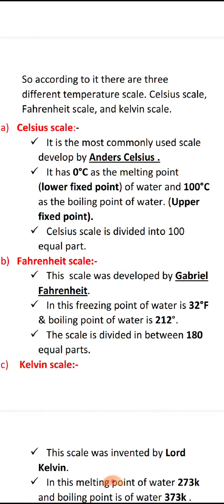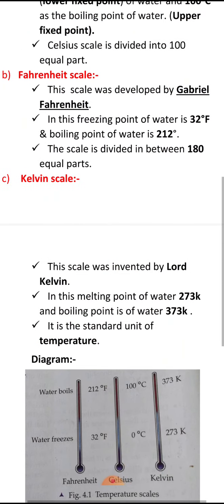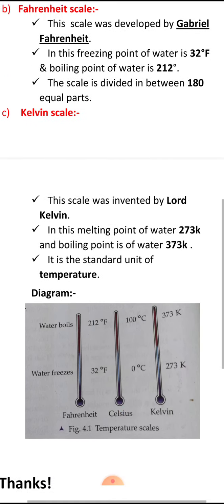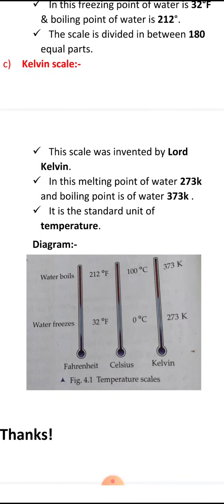The melting point is 32 degree Fahrenheit. Boiling point is 212 degree Fahrenheit, and the number of divisions is 180. Then the Kelvin scale, the scale was invented by Lord Kelvin. The melting point is 273 Kelvin, boiling point is 373 Kelvin, and I have told you before also that it is the standard unit of temperature. So you have to remember the boiling point of each scale, Celsius, Kelvin and Fahrenheit. Similarly, the melting point of each scale in Celsius, Kelvin and Fahrenheit.